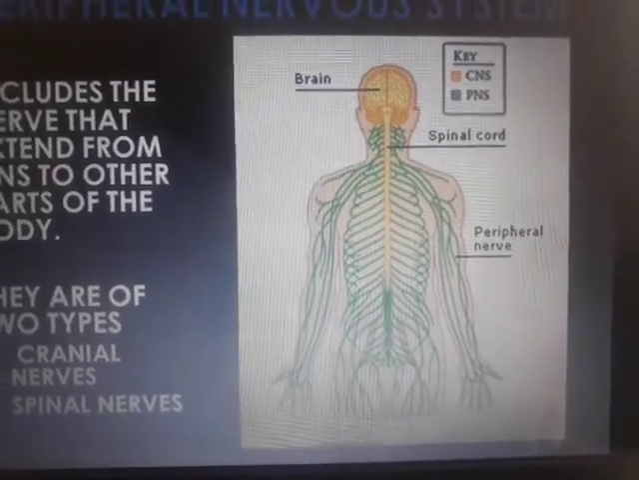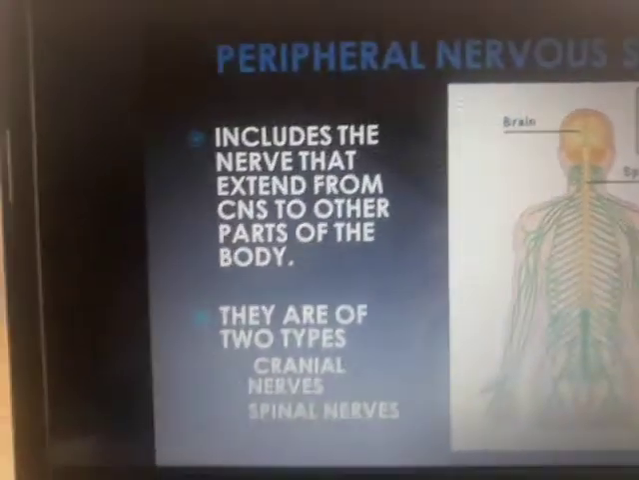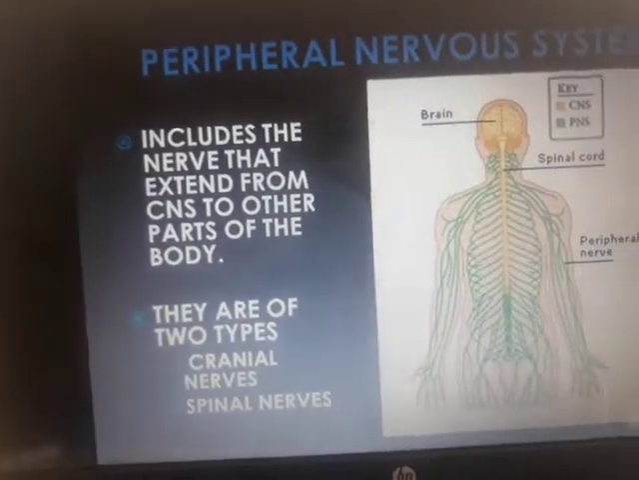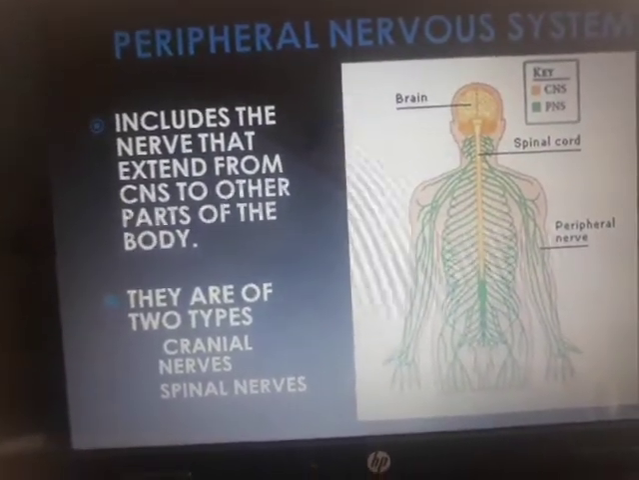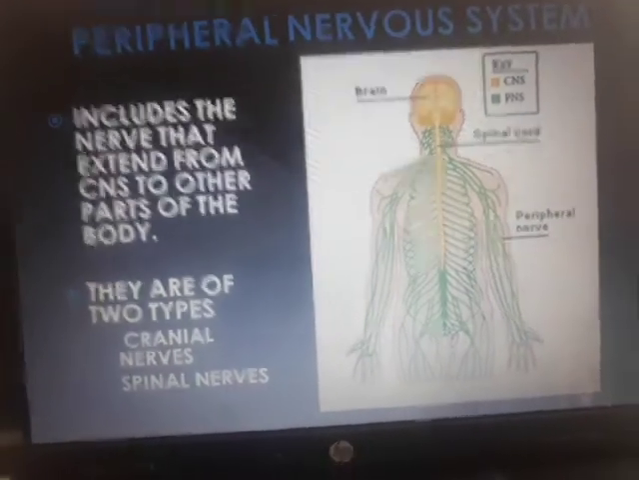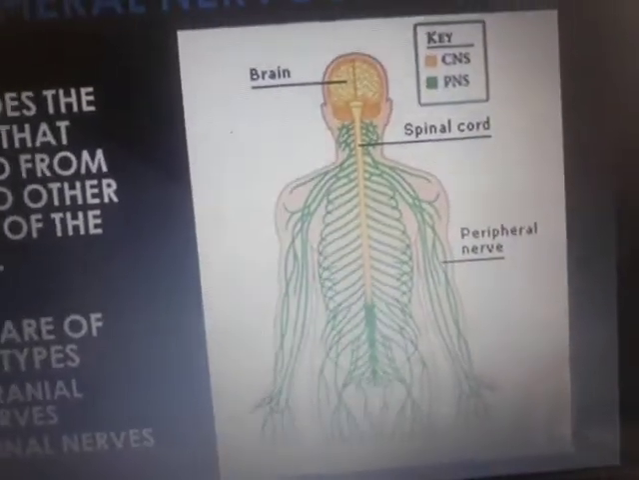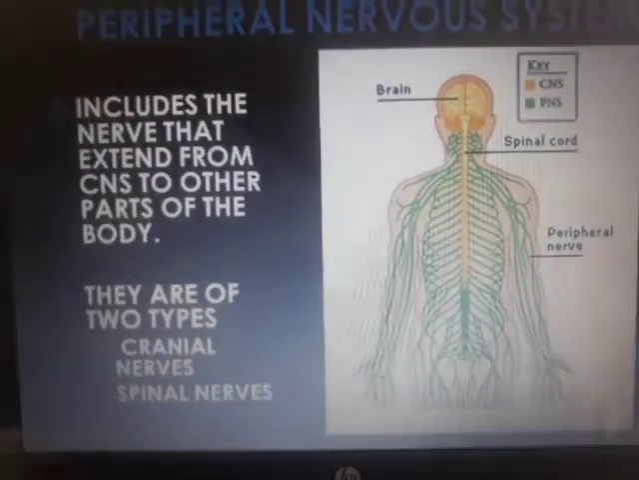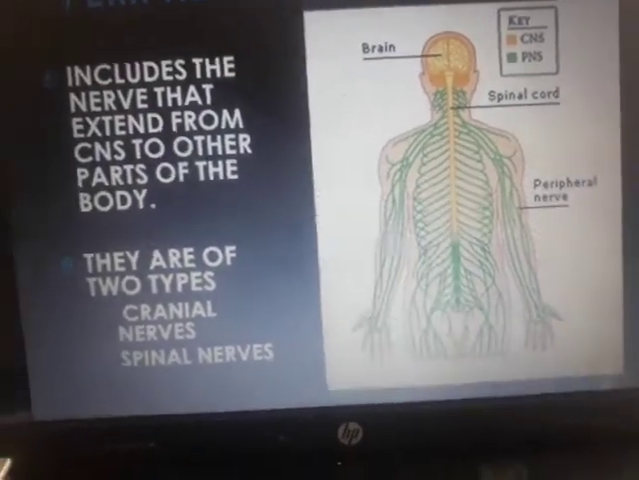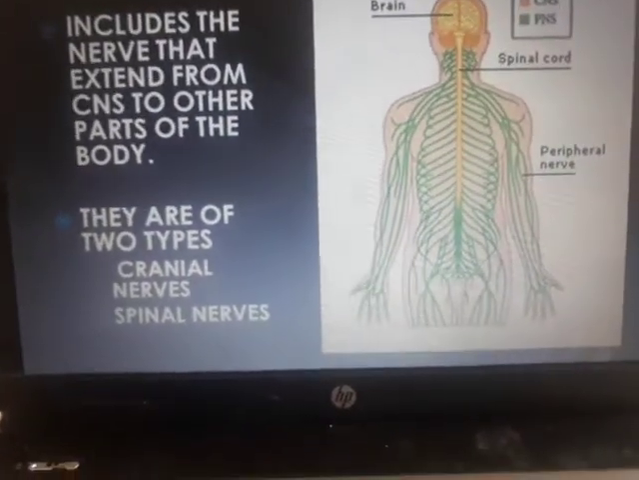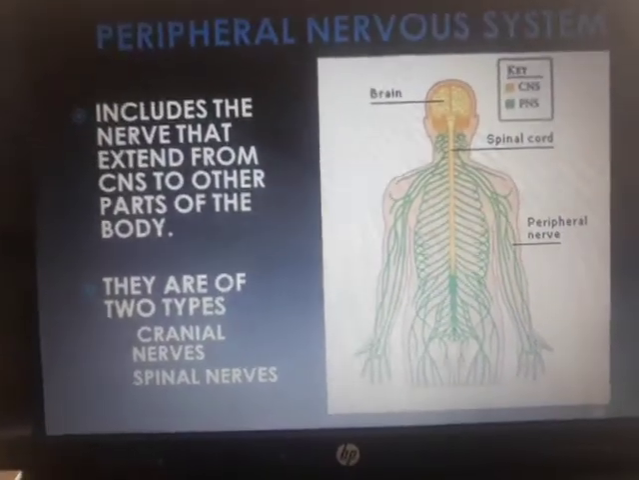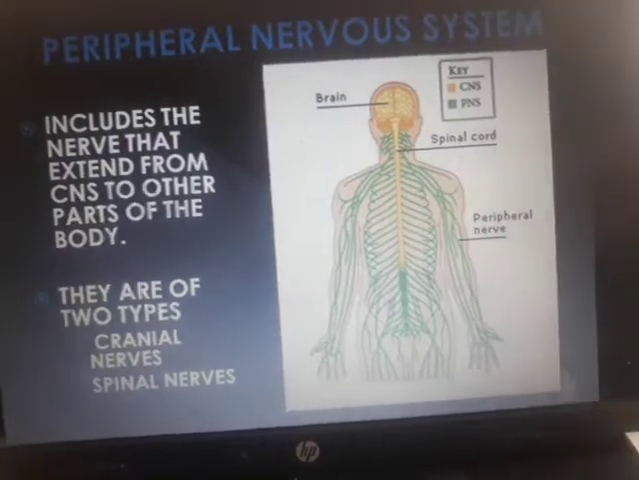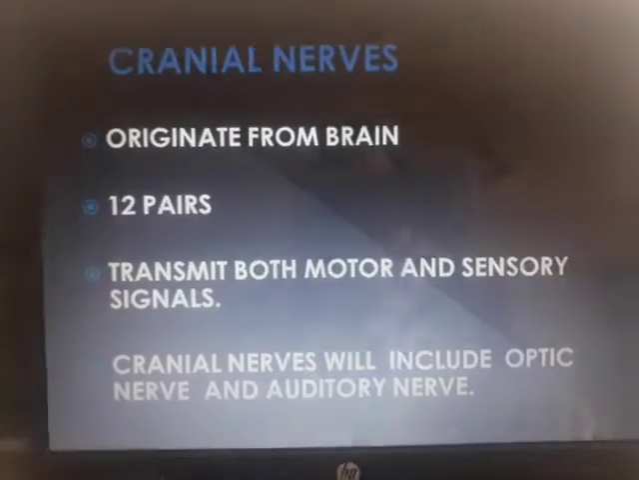This is how it is, the peripheral nervous system. It includes the nerves that extend from the CNS to other parts of the body. The origin will be from the central nervous system, from the brain and the spinal cord, and then it will spread towards the other parts of the body. There are two types, cranial nerves and spinal nerves. So peripheral nerves are of two types.